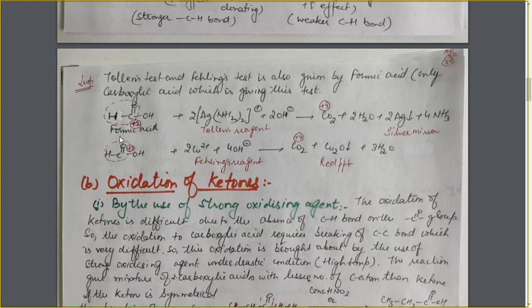So we have understood why this formic acid is showing the Tollens test and Fehling's test: because of the presence of a hydrogen atom on this C double bond O group. As a result, it resembles the aldehyde group from this side and shows the oxidation reaction just like the aldehydes.